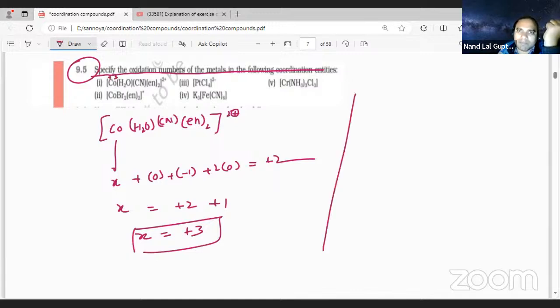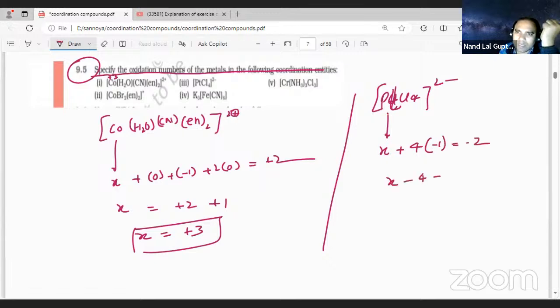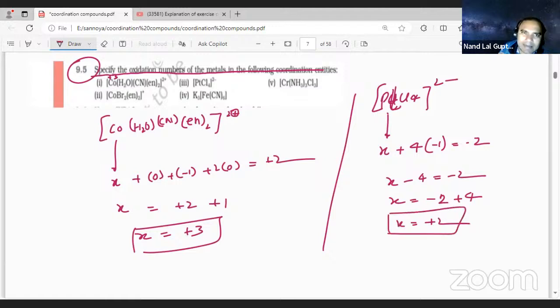Next one, we have PtCl4, with 2 minus charge. Consider Pt to be X, and 4 Cl at -1 equals -2. So X minus 4 is equal to -2, X is equal to -2 plus 4, X is equal to +2. So in the platinum case, it is +2.